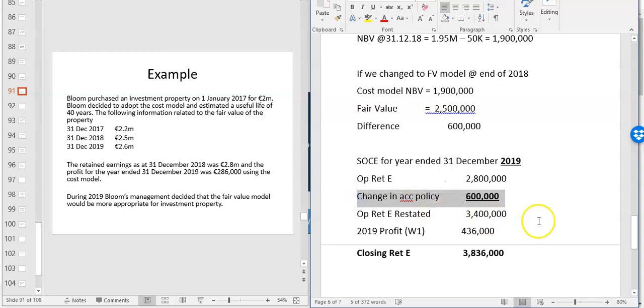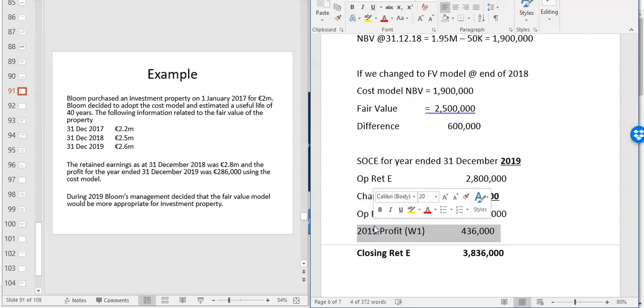And then you have a restated opening balance and you update your profit as normal. You make the adjustments for this year and continue on. So for next year onwards, there's no such thing as depreciation because you're using the fair value model and you recognize the fair value gain or loss through the P&L each year. So there's a bit of work there, the new line in terms of how the change in accounting policy looks.